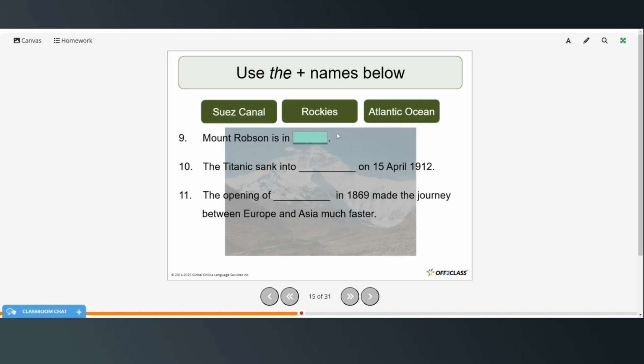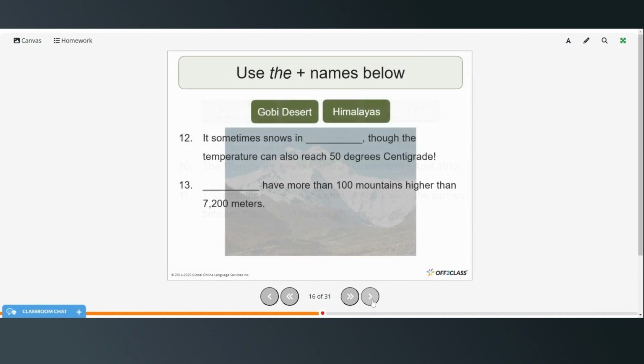Okay, so Mount Robson is in the Rockies. The Titanic sank into the Atlantic Ocean on April 15th, 1912. The opening of the Suez Canal in 1869 made the journey between Europe and Asia much faster.